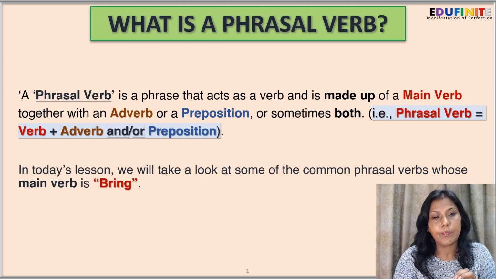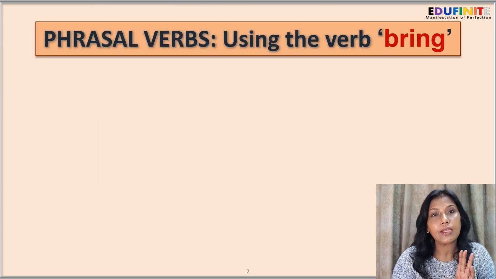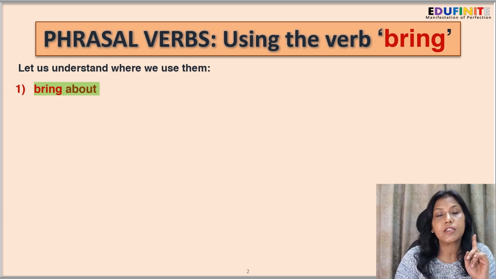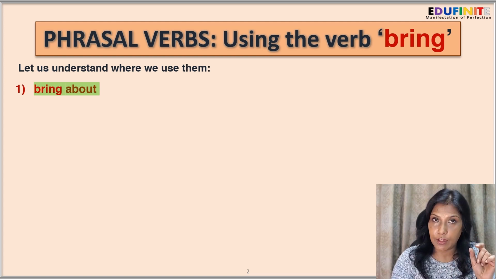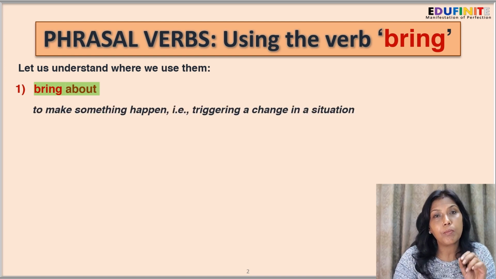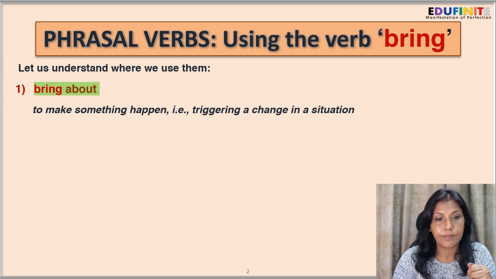In today's lesson, we'll take a look at some of the common phrasal verbs whose main verb is bring. Let us understand where we will use them. The first one is bring about. So we have the main verb bring and we are adding about to it, which is the particle. And let's see what the meaning of bring about is. It means to make something happen, that is, triggering a situation.